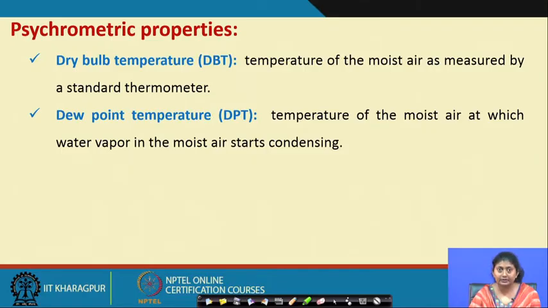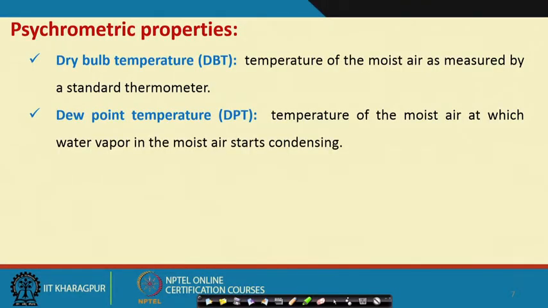If we consider this room, to attain the dew point temperature we need to lower the temperature of the air to such a value that the moisture present in it first makes the air saturated, and if we cool it further, it will try to condense out of the air. That temperature, where condensing starts, is called the dew point temperature. That means the air becomes fully saturated; we are not allowing any moisture to enter from outside, the air is being saturated by the moisture present in itself.